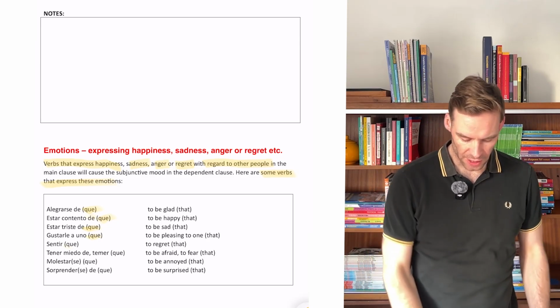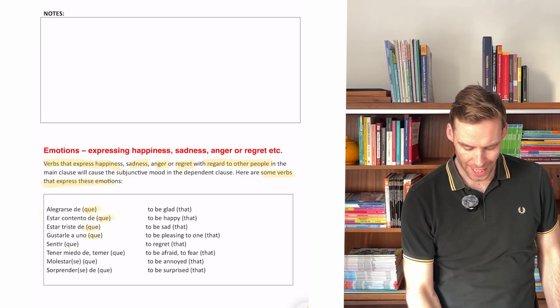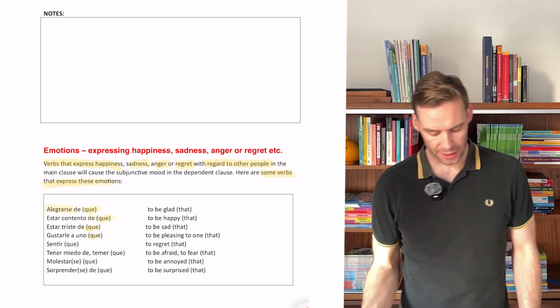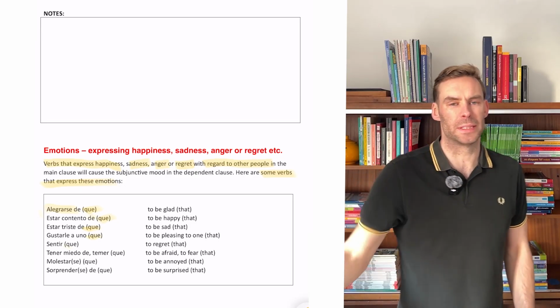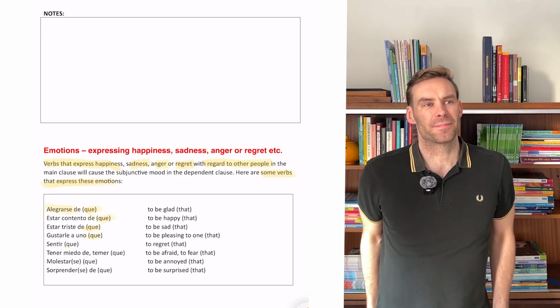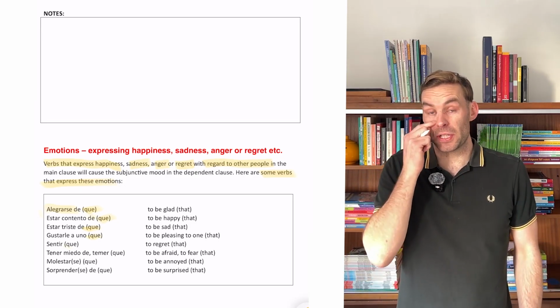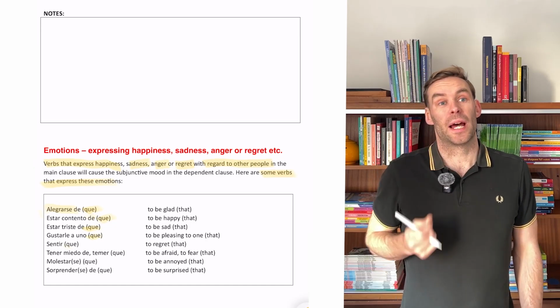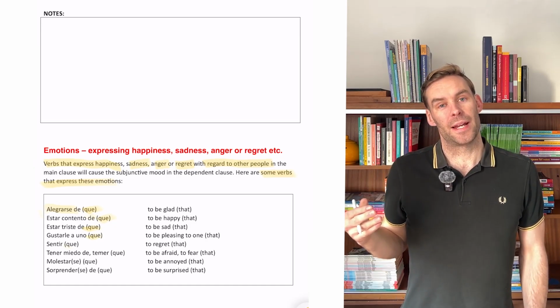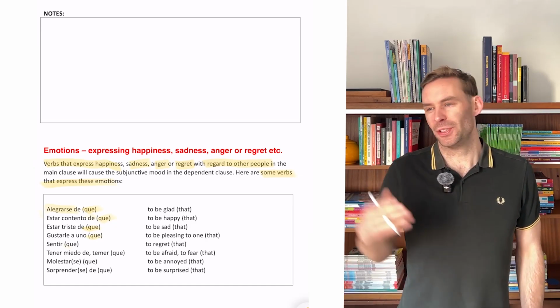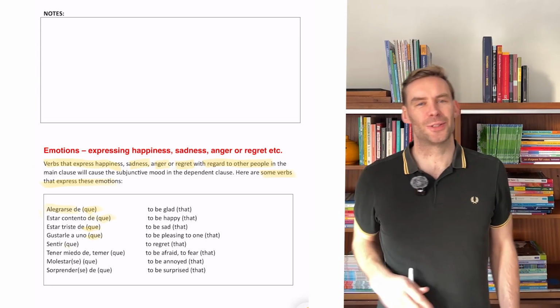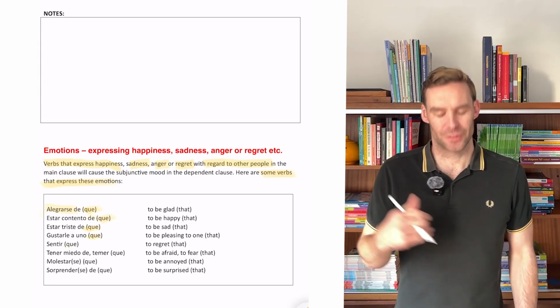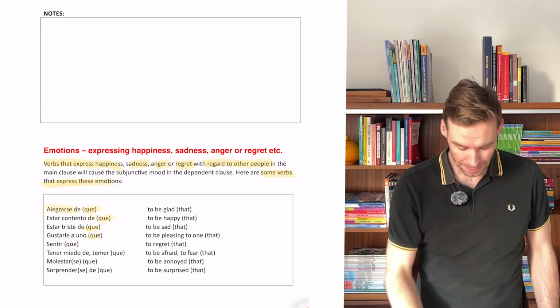It's not exhaustive, yeah. Alegrarse de, and we've got que in brackets, so to be glad that. Used all the time in Spain. And even without the subjunctive, it's used all the time. It's a really handy one, like me alegro, okay? I'm happy, me alegro. Usually for something, but you can just say, me alegro. Like if somebody tells you good news, me alegro, okay? It's really nice. And it's used all the time.